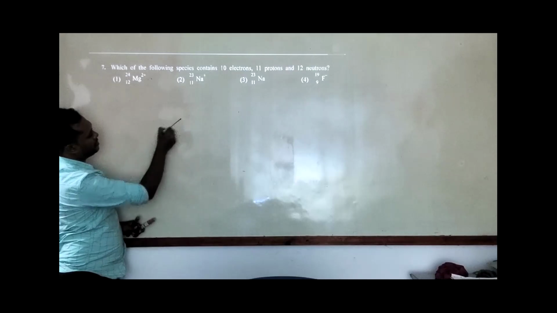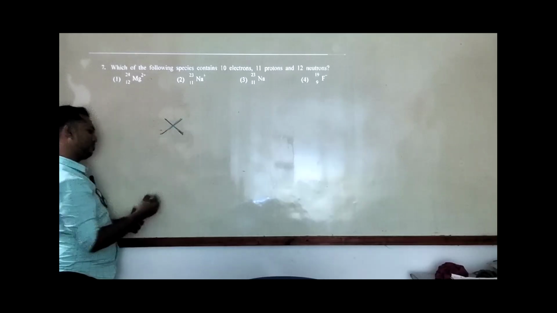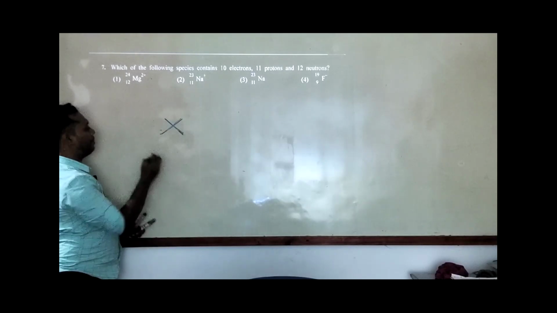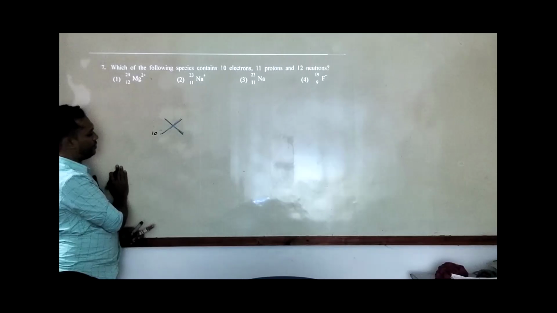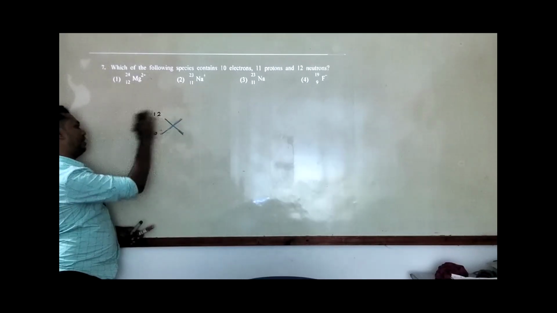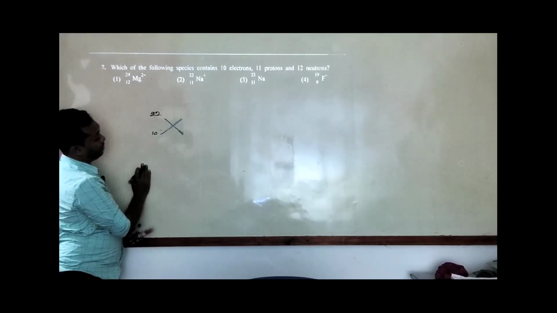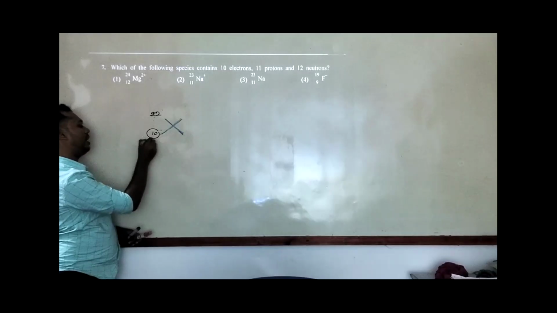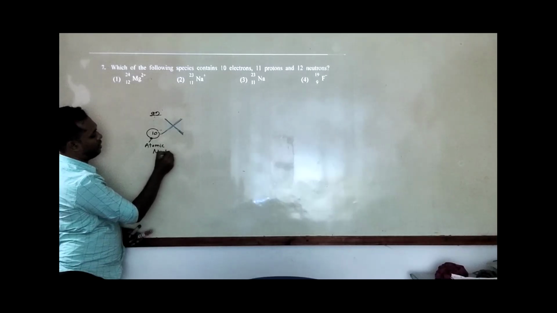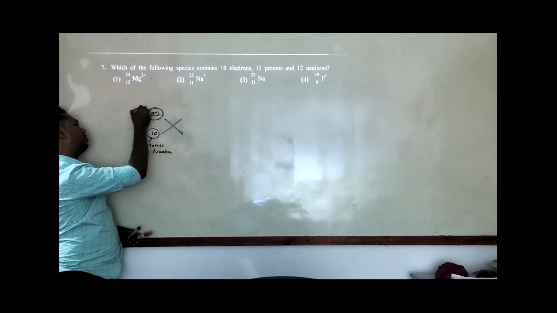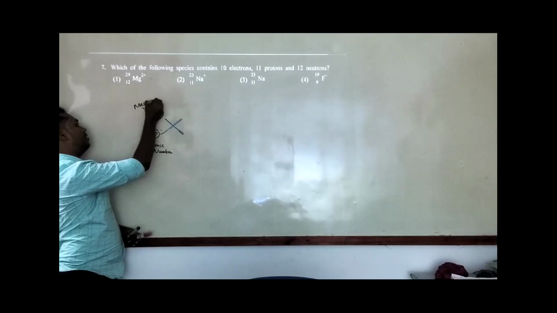If you consider an element X, I will take some atomic number, 10 for the example, and 22 as the mass number. This 10 is the atomic number, and this 22 is going to be the mass number. So what will happen here?